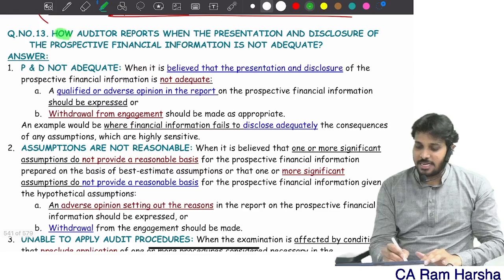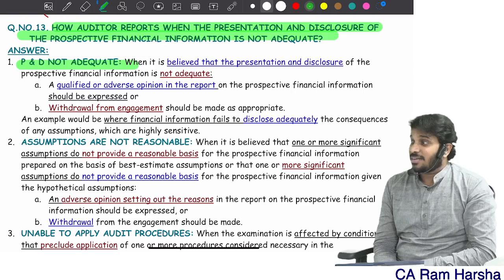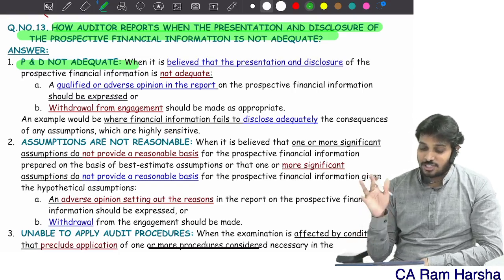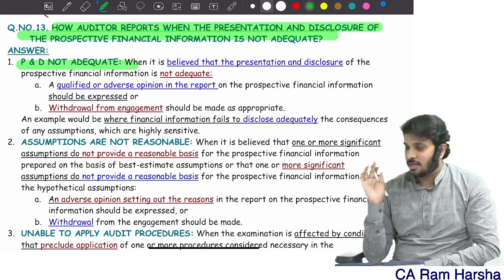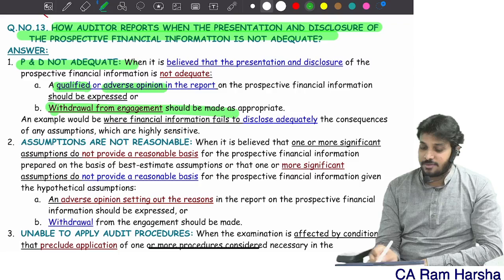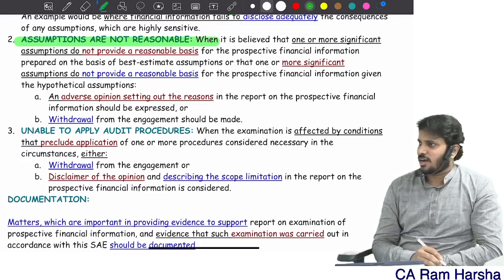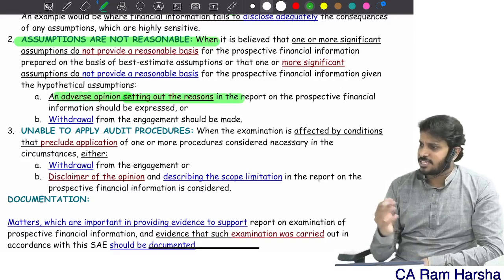Finally, reporting. If presentation and disclosure is not adequate, presentation and disclosure of what? Assumptions, whatever it is, not adequate. You will either give a qualified opinion or adverse opinion. If you have to give an adverse opinion, a situation comes where you have to withdraw. Suppose assumptions are not reasonable. You give an adverse opinion and mention the reasons.